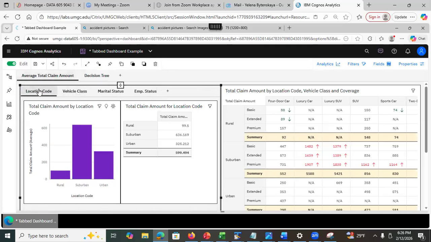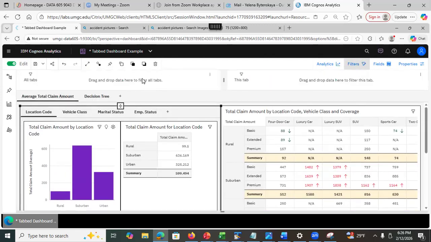So if you filter one visualization, it's going to filter everything. And also, if you add a filter outside, like if you go to here and add a filter here, it will filter the nested dashboard also, not just the outer dashboard. It will filter the nested dashboard also.